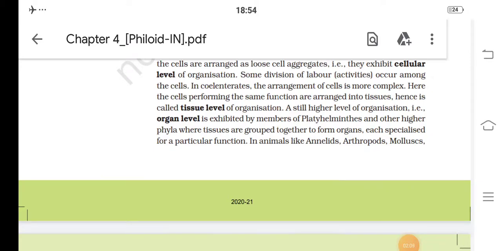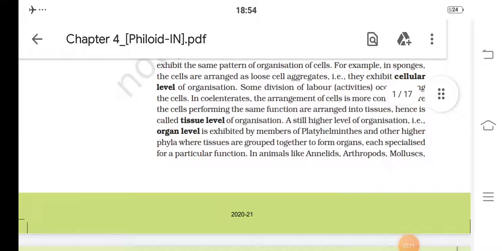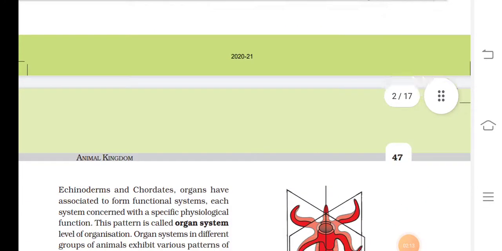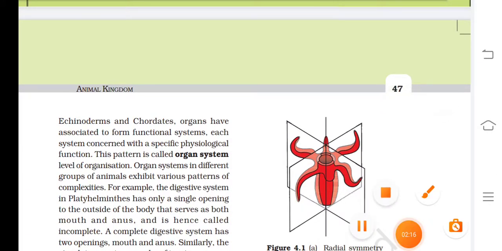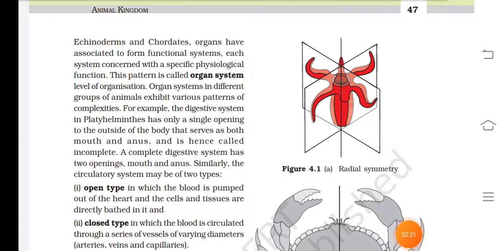In animals like annelids, arthropods, mollusca, echinoderms and chordates, organs have associated to form fundamental systems, each system concerned with a specific physiological function. This pattern is called organ system level of organization.